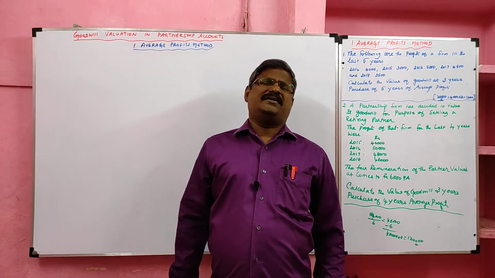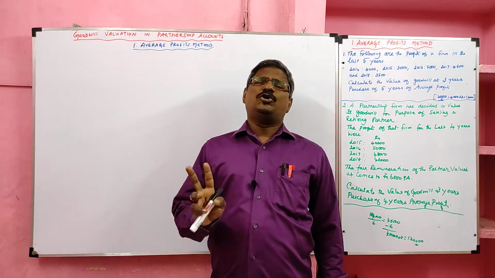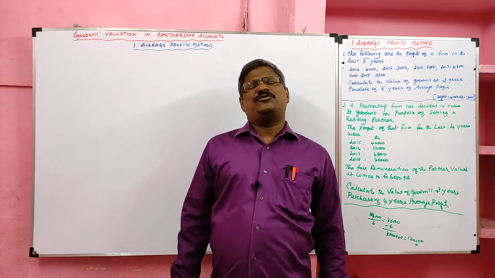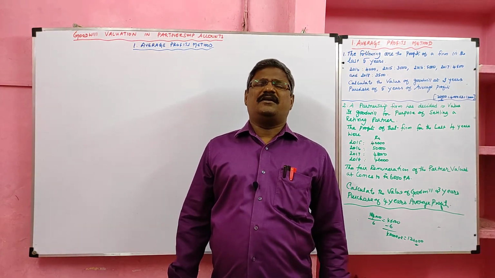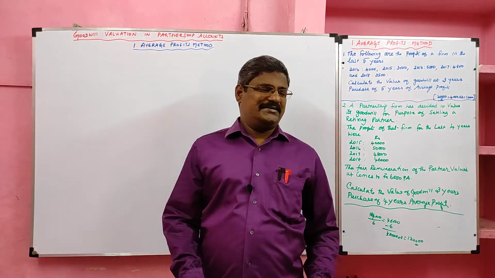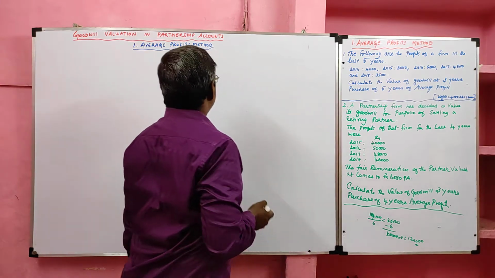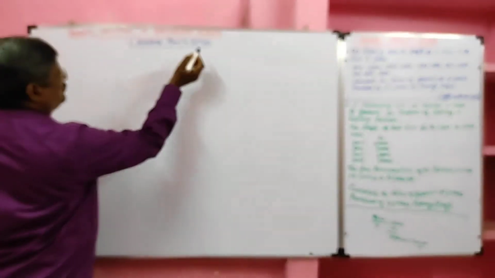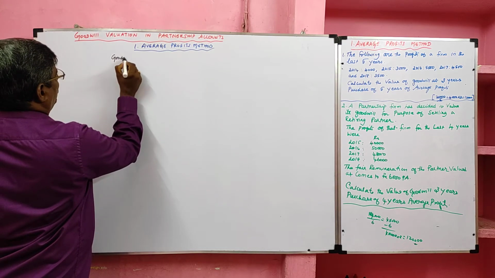There are many methods in valuation of goodwill, of which today we are going to learn two methods, namely average profit method and weighted average profit method. First we are going to learn the average profit method. Yes, look at the board. Average profit method. Under this we are going to calculate goodwill.